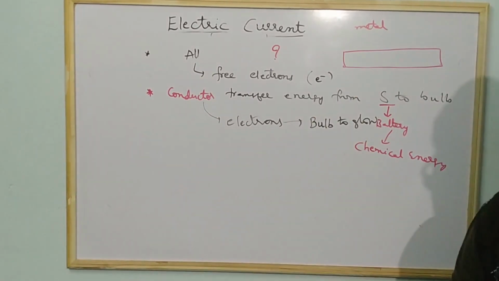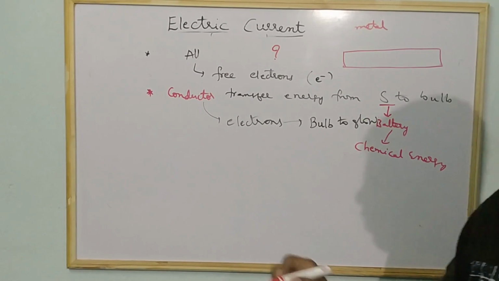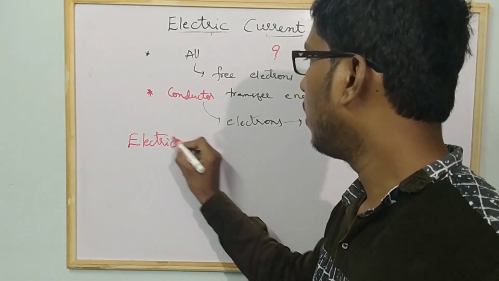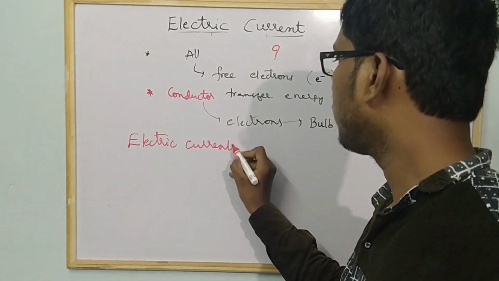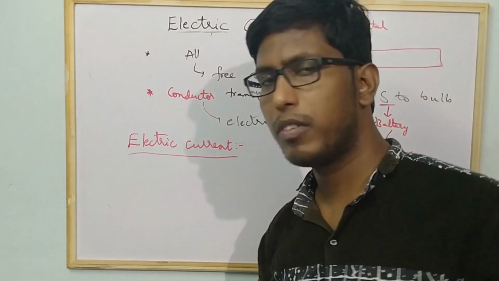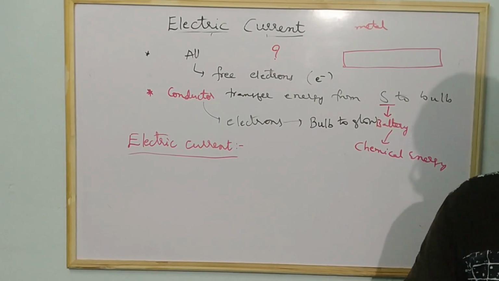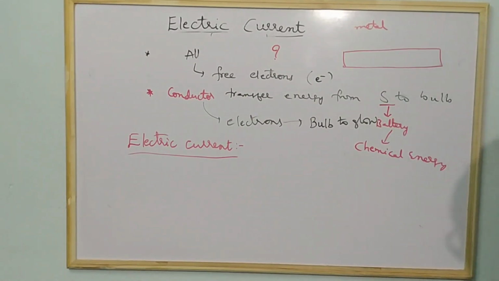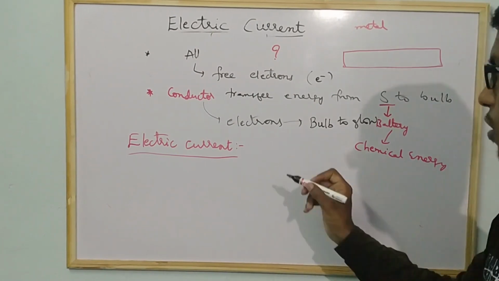Now let us discuss the next topic. What is electric current? Here you will understand the definition. Before going to discuss, we have to discuss two persons, that is Drude and Lorentz.